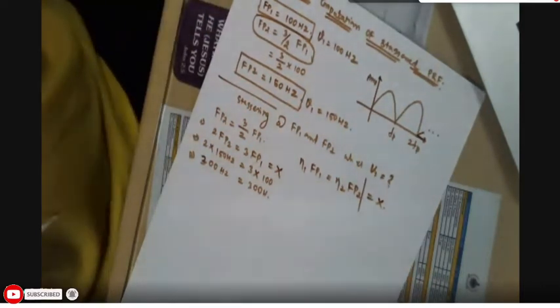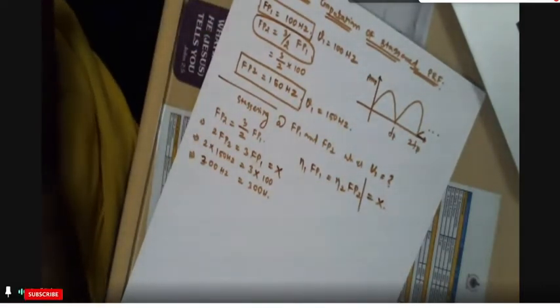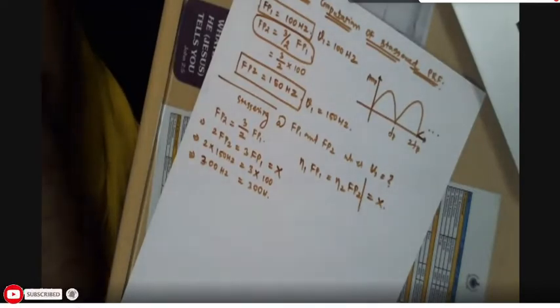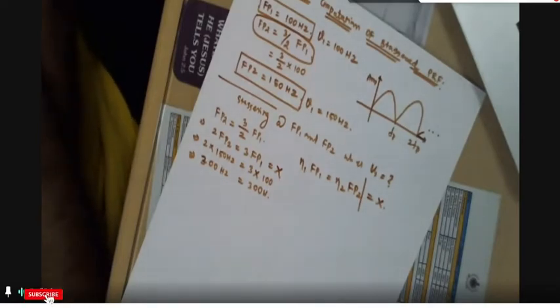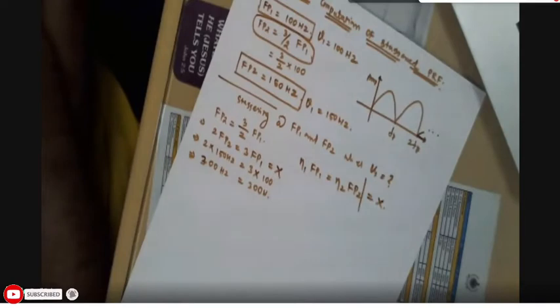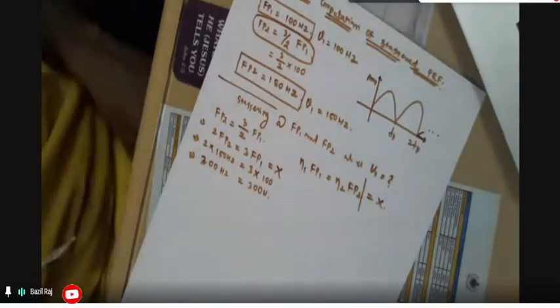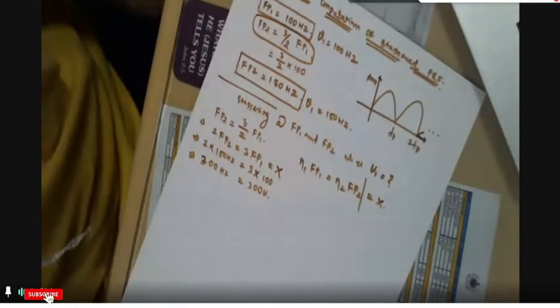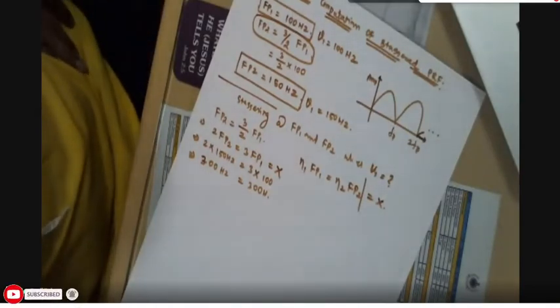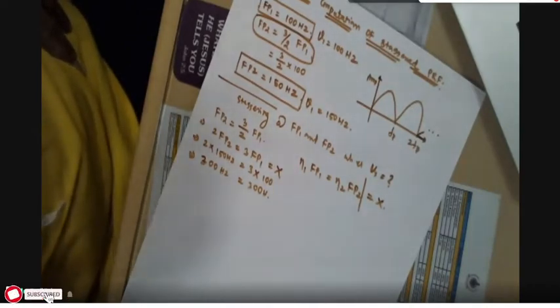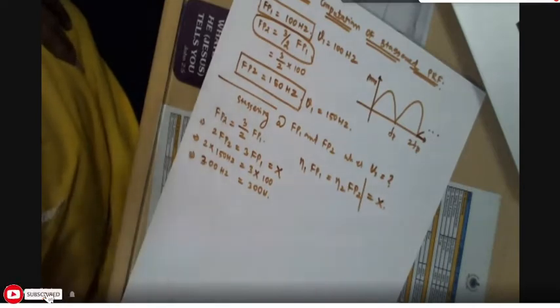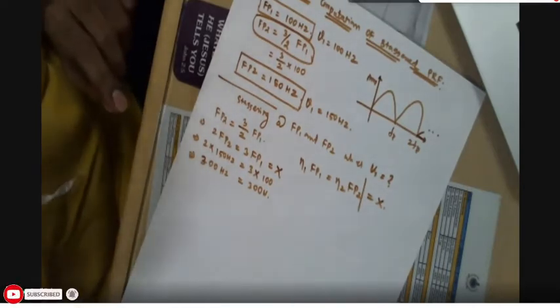The idea is whenever N1 FP1 is equal to N2 FP2, we know very well FP1 and FP2 will not be the same. Therefore, N1 and N2 will not be the same, but they will be positive integer values which make N1 into FP1 equal to N2 into FP2. So the multiplication gives you one value, that is X. That is the Doppler value, the frequency value, where your first blind speed will actually occur. That is what we call the true blind speed.